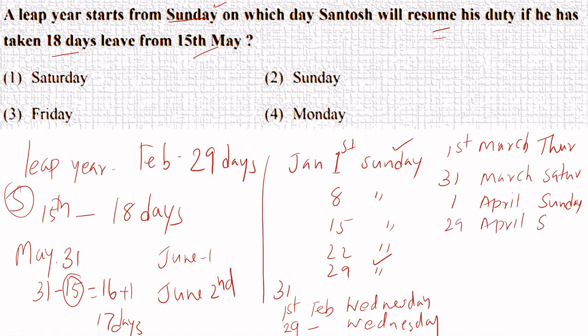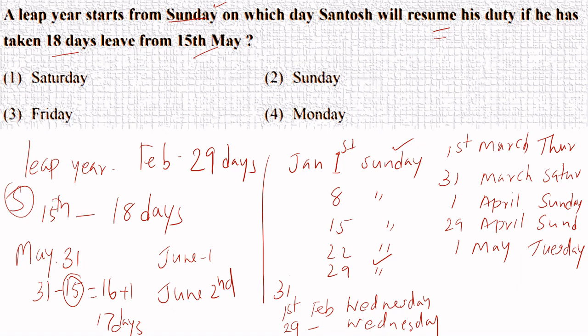If 29th April will be Sunday, that means then 1st May will be, only 30 days are there in April, so instead of Wednesday it will be again Tuesday. 1st May will be Tuesday here, correct? Right.